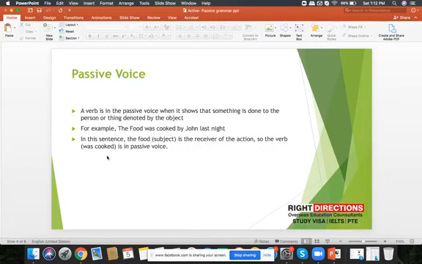And in the next sentence, that is the passive sentence, we have changed the subject, and now the receiver has been placed in the prior part of the sentence, that is, the food was cooked by John last night. The entire structure of the sentence has been changed and has been made perfect, but the meaning remains the same.